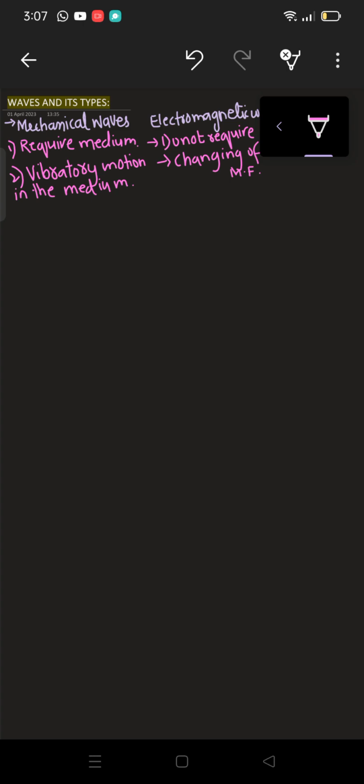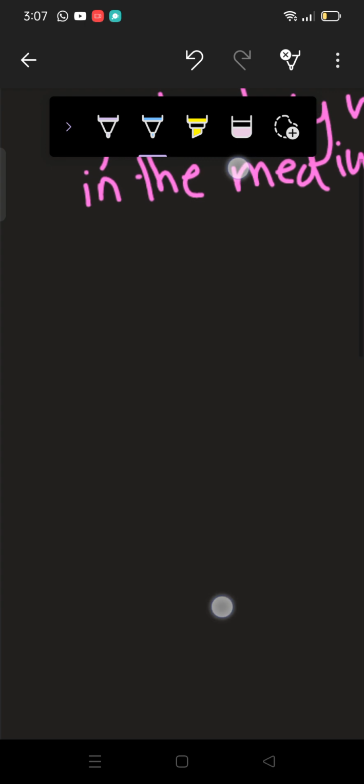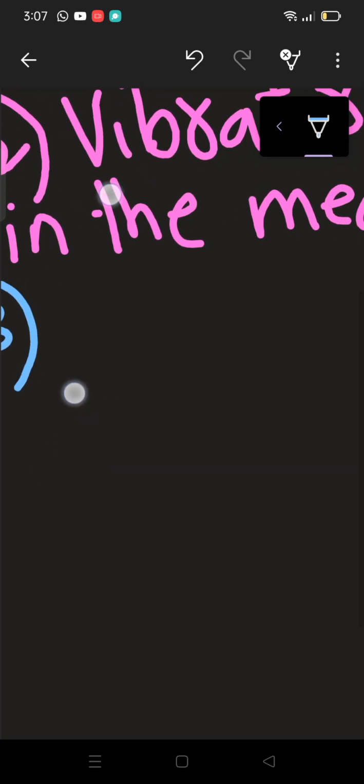Now what do mechanical waves consist of? Mechanical waves consist of transverse as well as longitudinal waves. So let me write this here. We have the third one: they can either be transverse or longitudinal waves.